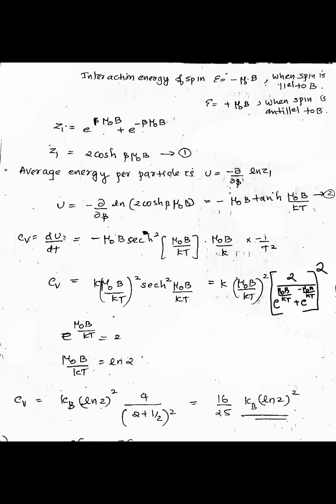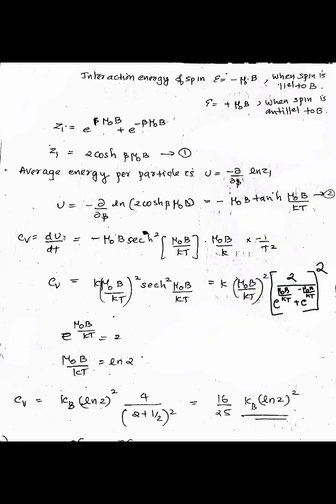The next question is, the Hamiltonian of a system of N non-interacting spin half particles is H is equal to minus mu 0 B S_iz, where S_iz is equal to plus or minus 1 are the components of the ith spin along an external magnetic field B at a temperature T such that e raised to mu B by kB T is equal to 2. The specific heat per particle is dash. So when the spin is parallel to B, then energy is equal to minus mu 0 B. When the spin is anti-parallel to B, energy is equal to mu 0 B.